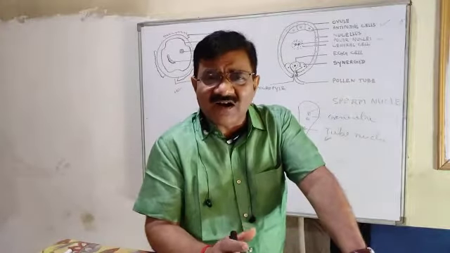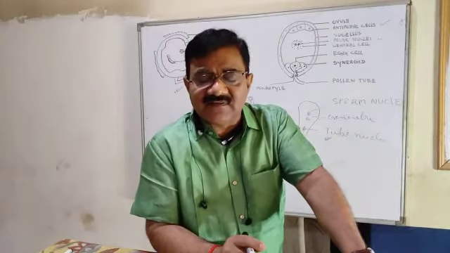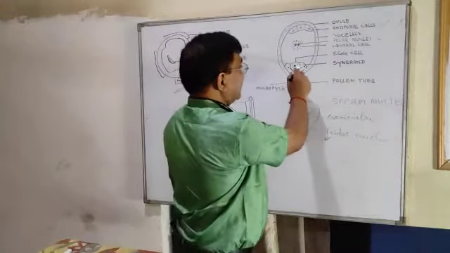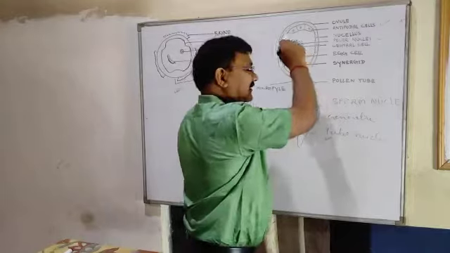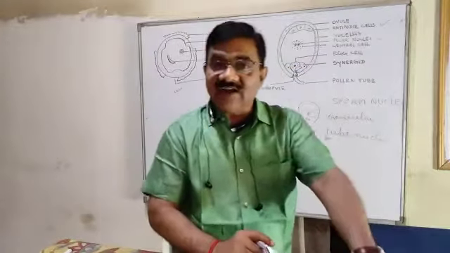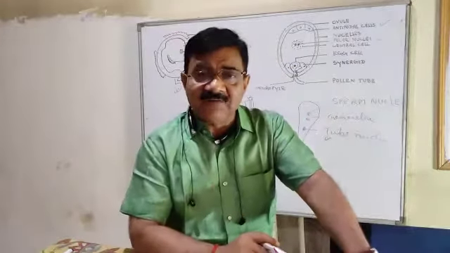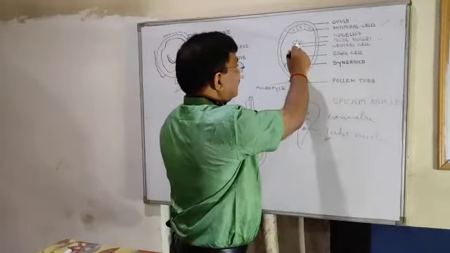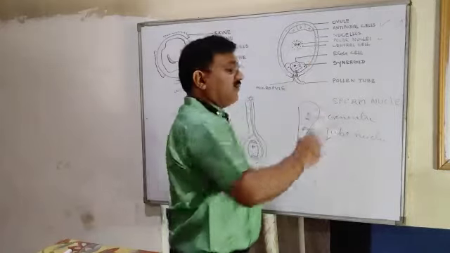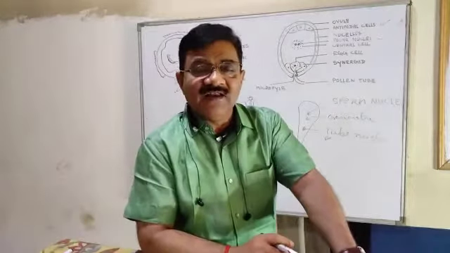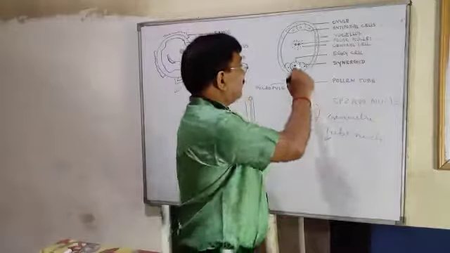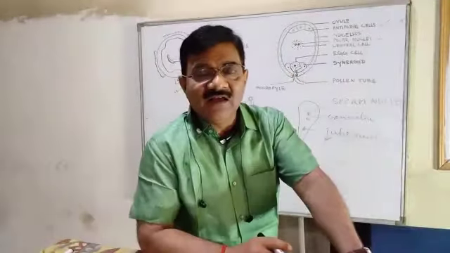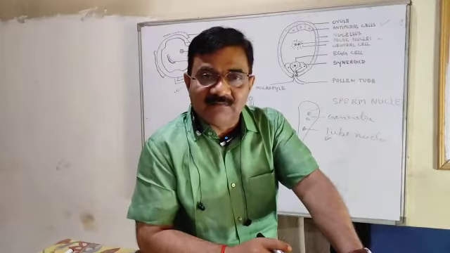And what about the other sperm nucleus? Yes, the other sperm nucleus, with the help of synergids, is sent to the central cell. Try to understand. The central cell contains two polar nuclei, and that sperm nucleus fuses with the polar nuclei to form endosperm.